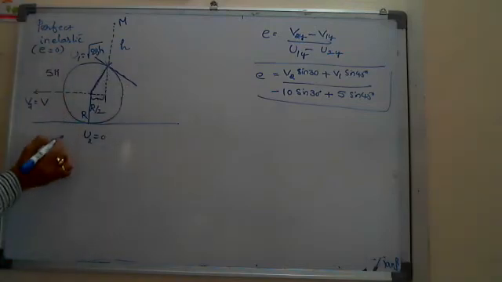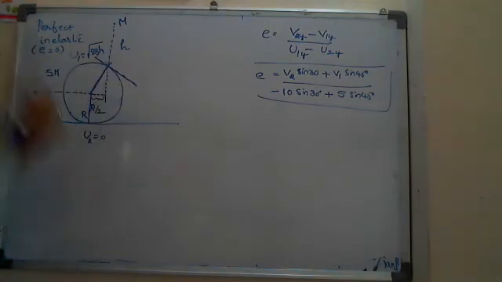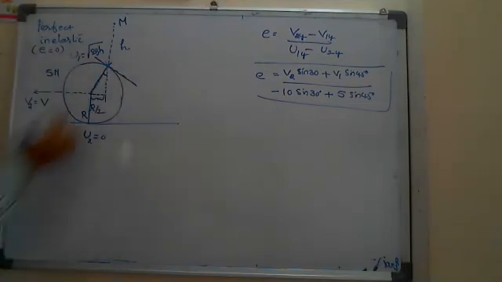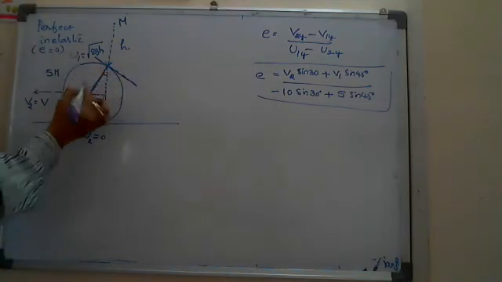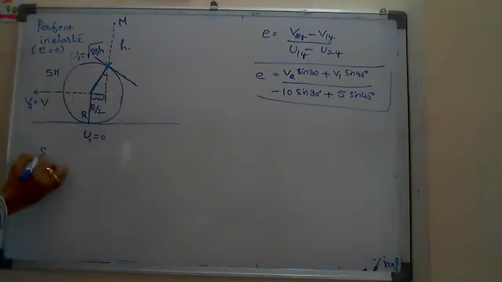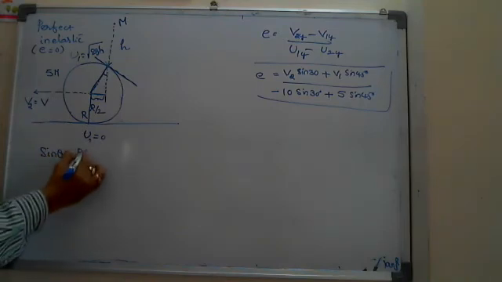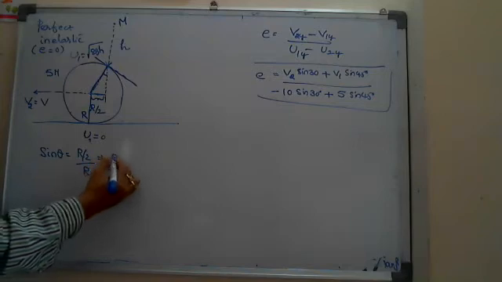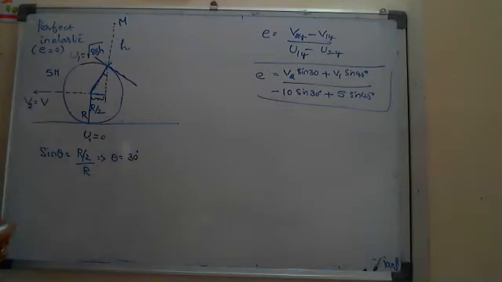The advantage is that from the given information, I can find the angle here now. Hypotenuse is radius, opposite side is r by 2. So straight away I can write sine theta equals r by 2 by r, opposite side by hypotenuse. That implies theta equals 30 degrees.